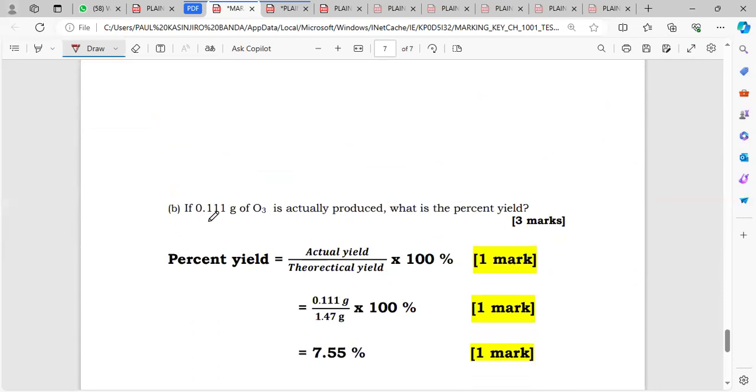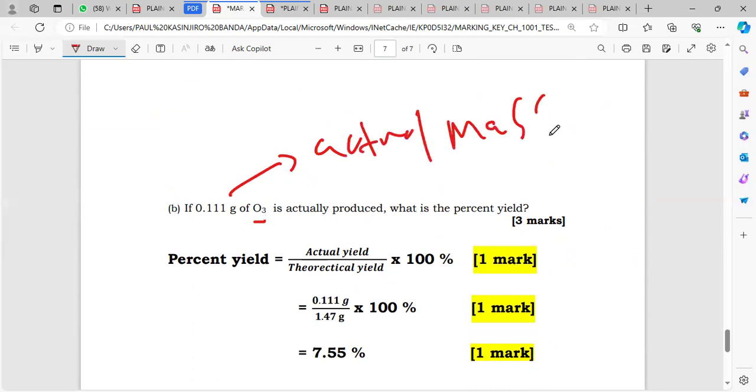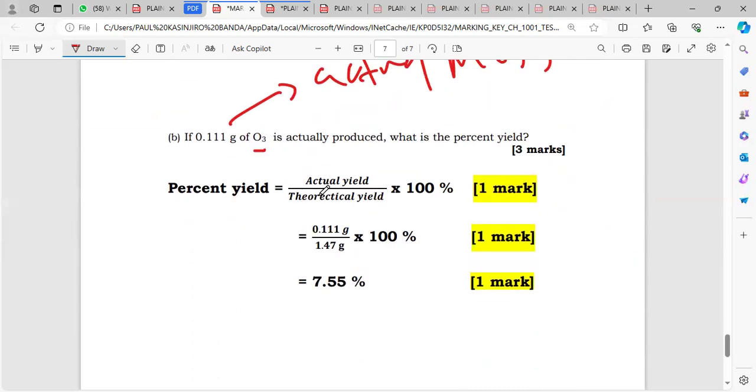And then what's the next question? They are saying if 0.111 gram of ozone was actually produced, meaning this one is the actual yield or actual mass, what is the percentage yield? Percentage yield is equal to actual yield over theoretical yield times 100. So the actual is 0.111 divided by the theoretical we found, 1.47, then multiply by 100. We're going to get 7.55% as the percentage yield.